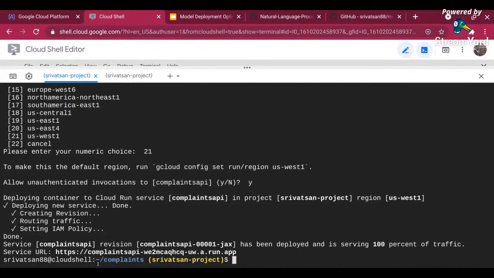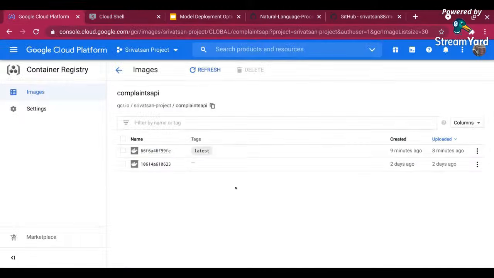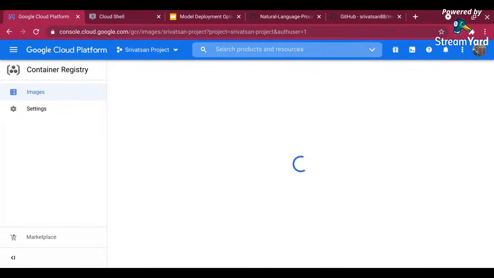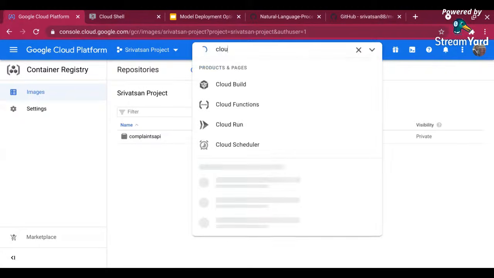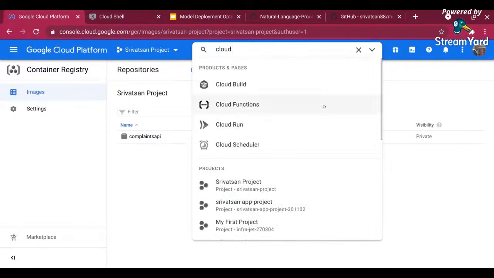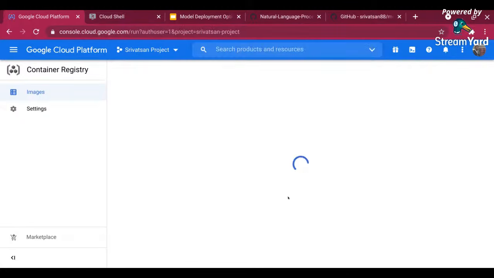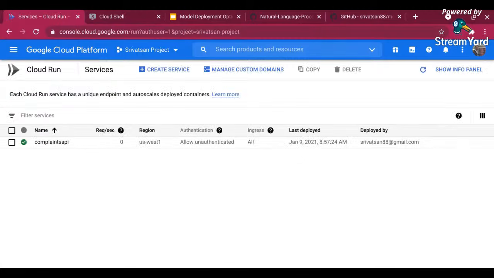But said that my service is deployed at this particular URL. Let's first go and check over here. In order to check, I will go to Cloud Run, which is the service that I'm going to deploy on. It's a complete serverless environment. If you see over here, I have not spun up any services. I'm going to allow the cloud to manage it for you.